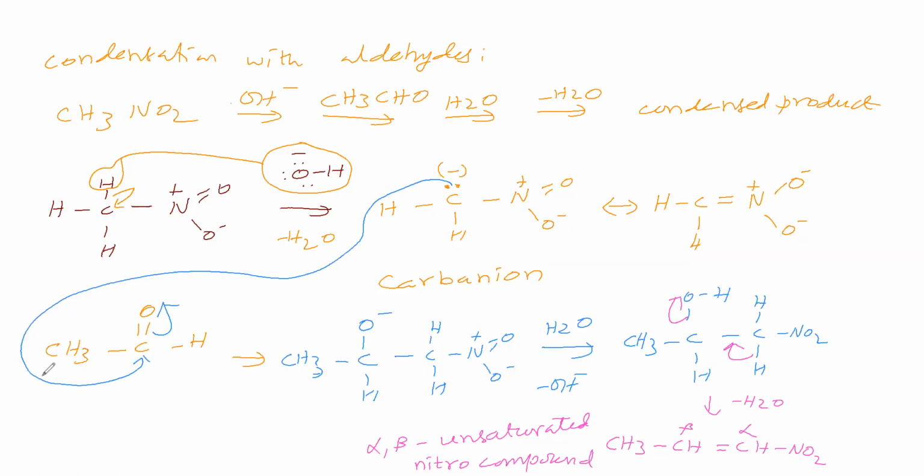If you take C6H5 here, we will write C6H5 in this place. That's all. So what is the compound obtained, that we will see. Now we will take C6H5CHO, an aldehyde. So what is the compound we are getting: C6H5, CHOH, here CH2NO2.